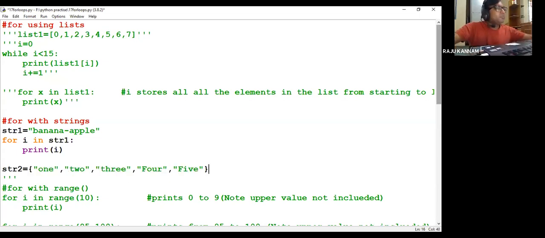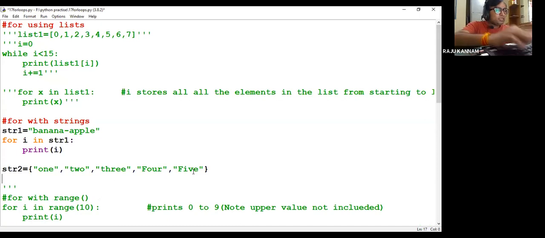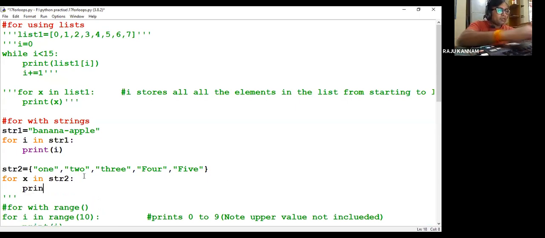Okay, so now what I will do is, for x in str2, so for every element in str2 will be repeated, print str2. Now can you guess what will be the output?